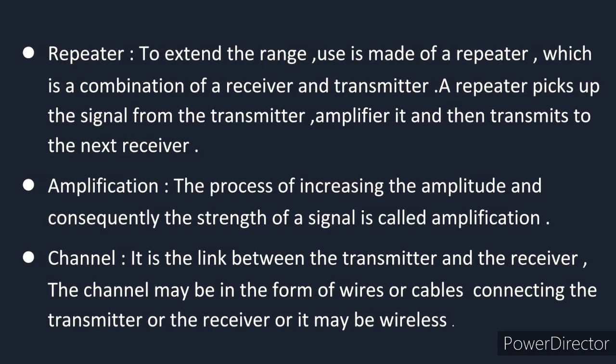Channel. It is the link between the transmitter and the receiver. The channel may be in the form of wires or cables connecting the transmitter and the receiver, or it may be wireless. In your landline telephone, you find conductors and cables there. In our system, we are taking the wireless system where the channel is there.